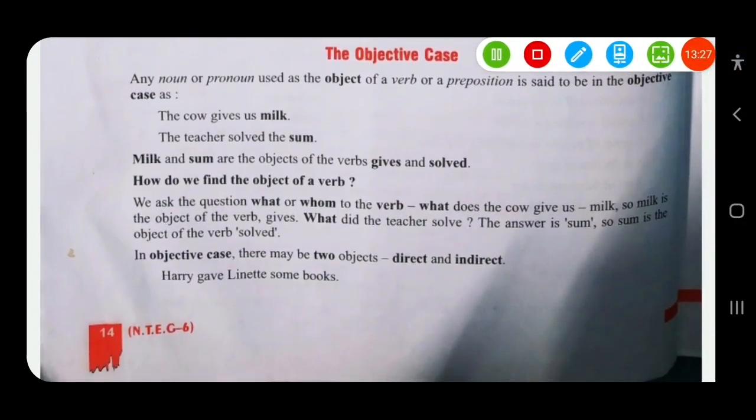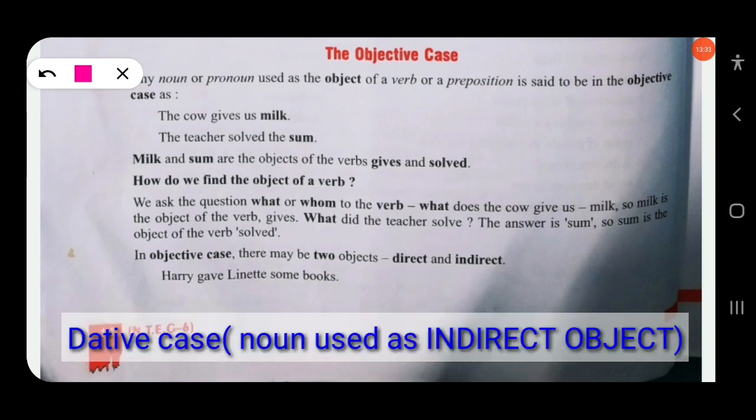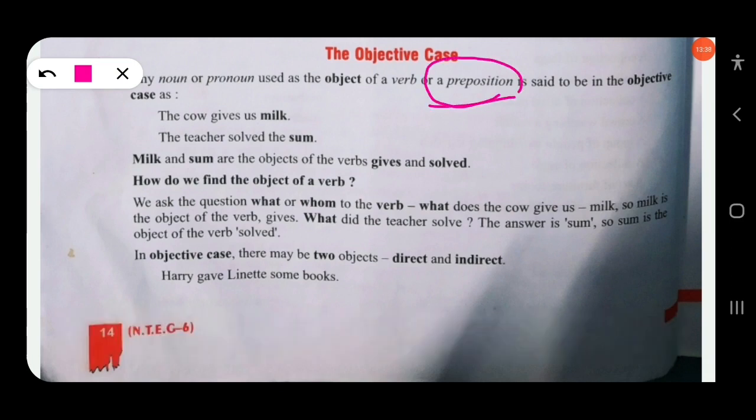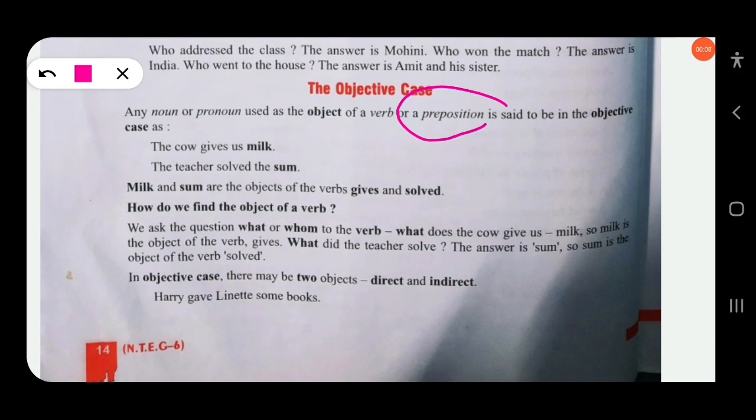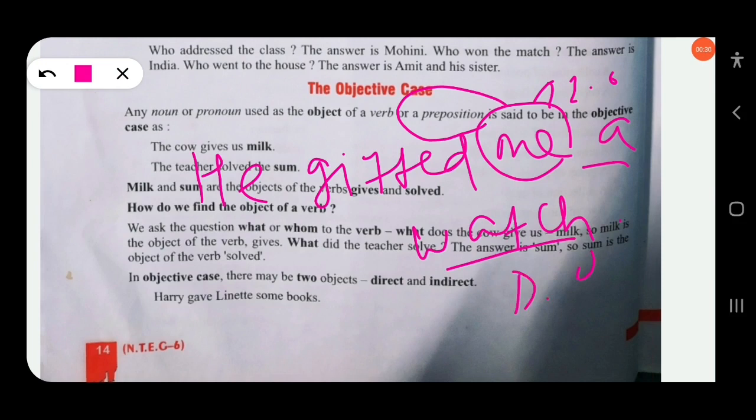Then there is another case which is not mentioned in your book: the dative case. Dative case means the object of a preposition. Similarly, take the same example: he gifted me a watch. Here there are two objects, me and a watch. Me is the indirect object and a watch is the direct object. So here it says object of the verb or a preposition.